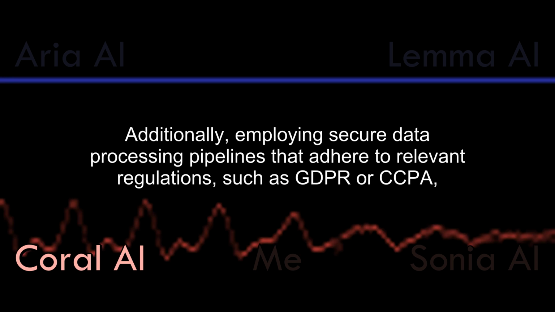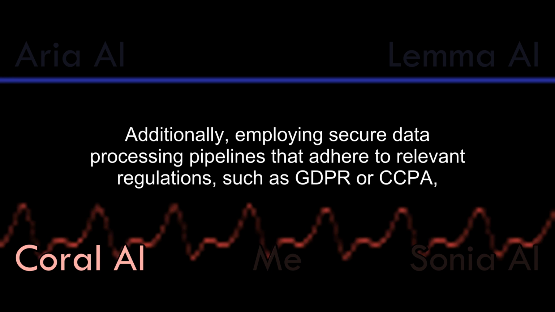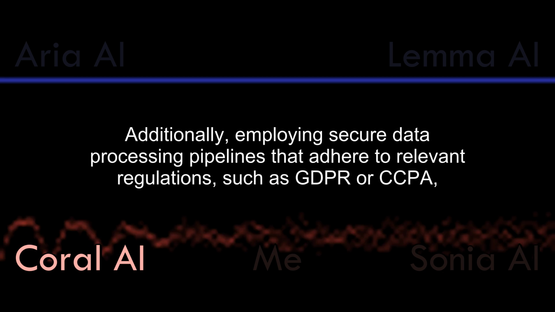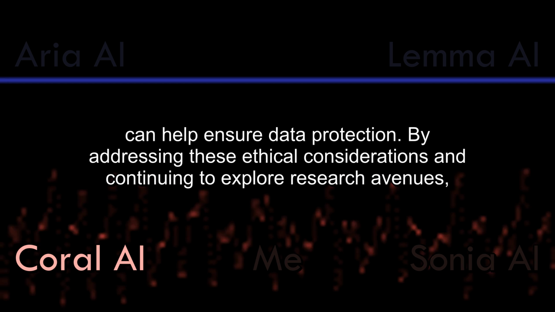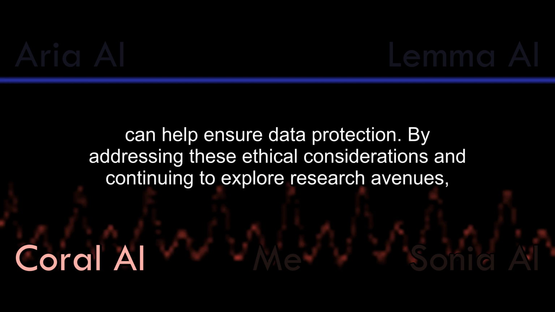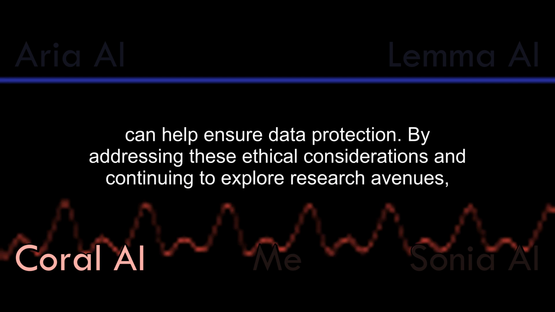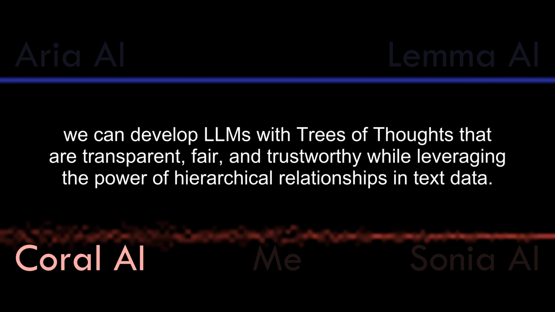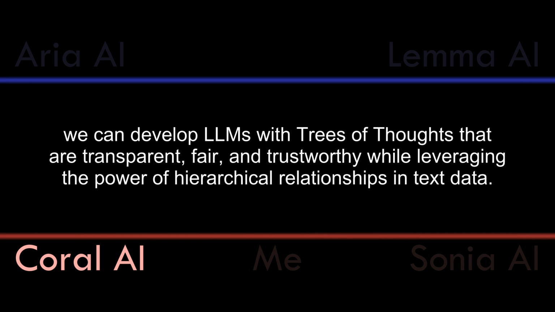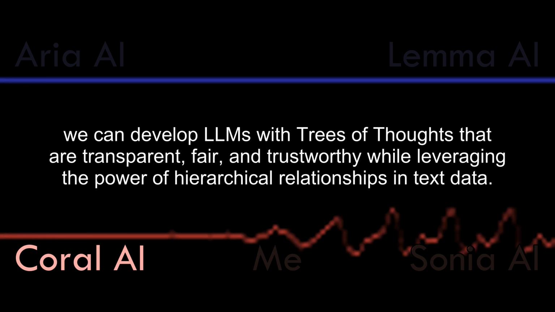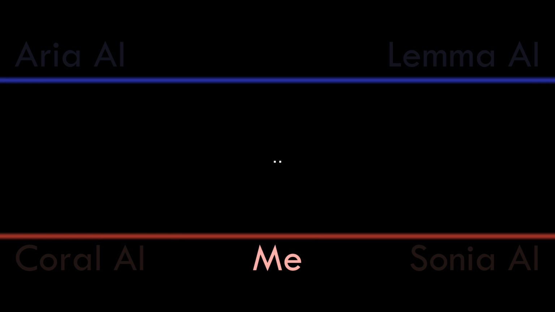Additionally, employing secure data processing pipelines that adhere to relevant regulations, such as GDPR or CCPA, can help ensure data protection. By addressing these ethical considerations and continuing to explore research avenues, we can develop LLMs with trees of thoughts that are transparent, fair, and trustworthy while leveraging the power of hierarchical relationships in text data.